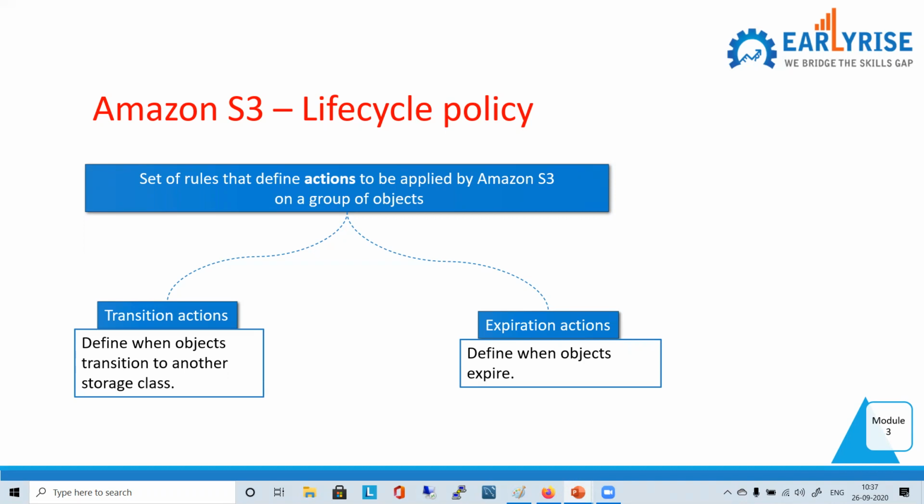Expiration means what? Expire means the date when deleting the data. Yes, that's it. So expiration means data is no longer needed, so now it needs to be deleted. Remove or delete, finished. Not required now. So that is the expiration.